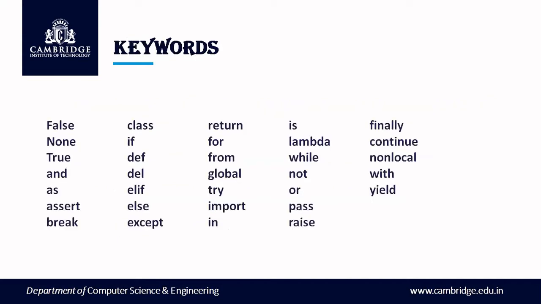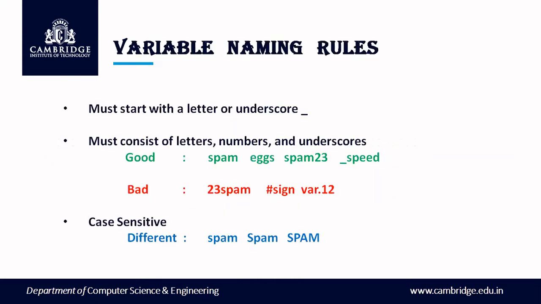Now in Python, we have these many keywords which we will be using in our program. The only thing we need to remember is that these keywords cannot be used as variables at any point of time, right? Now there are a few variable naming rules. Other languages also have them, and Python also has some rules to follow. Whenever we use a variable, you can start either with an underscore or with a letter. It must contain only letters, numbers, or underscores.